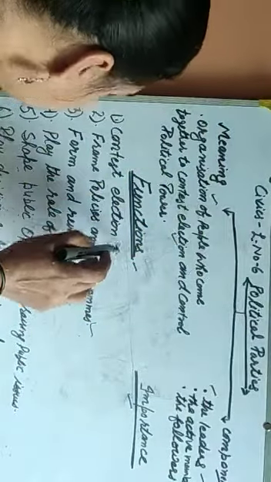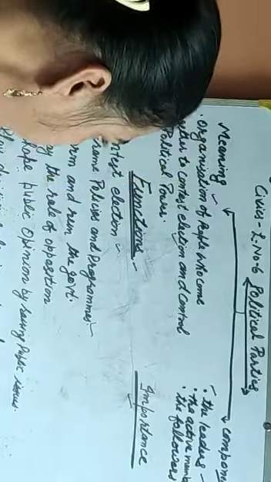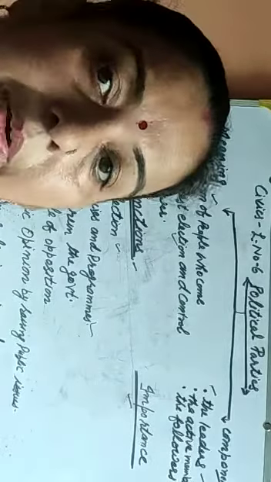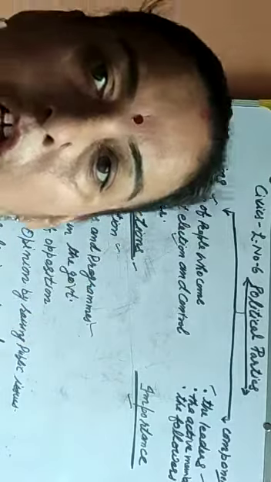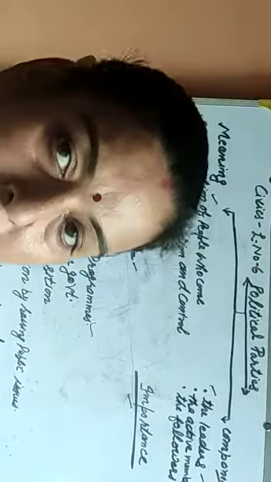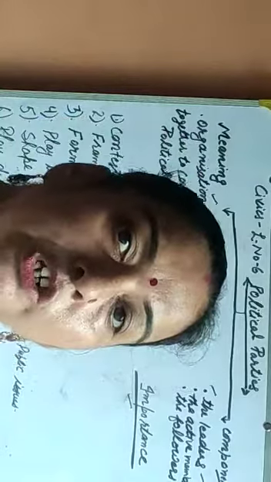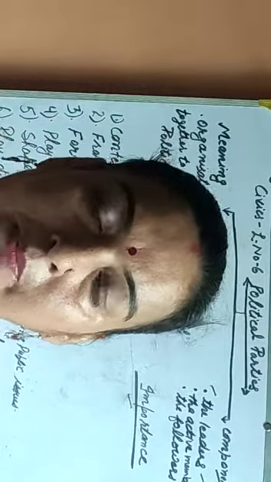What are the main functions of the political party? Firstly, the first function is to contest the election. The main function is to contest the election. Top leaders choose the candidates to contest the election. Next is to frame policies and programs. The main function of the political party is to frame the policies and the program.